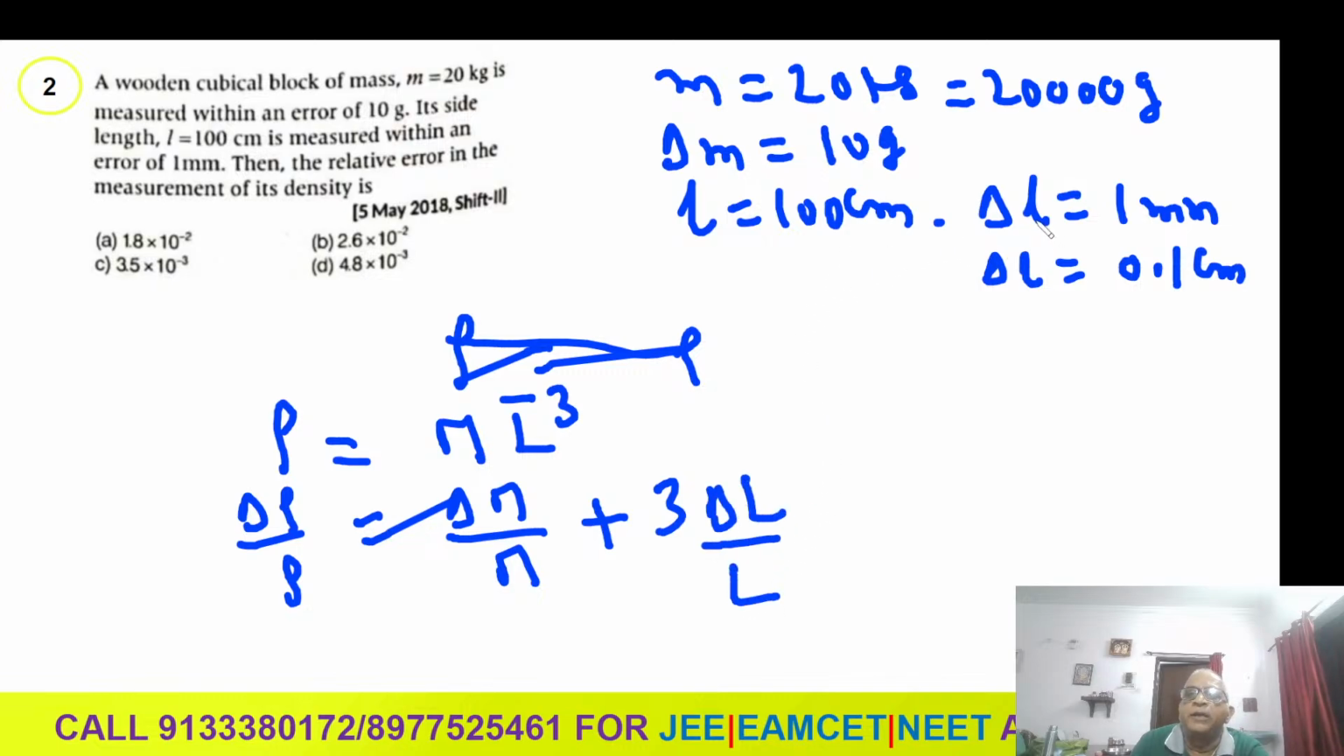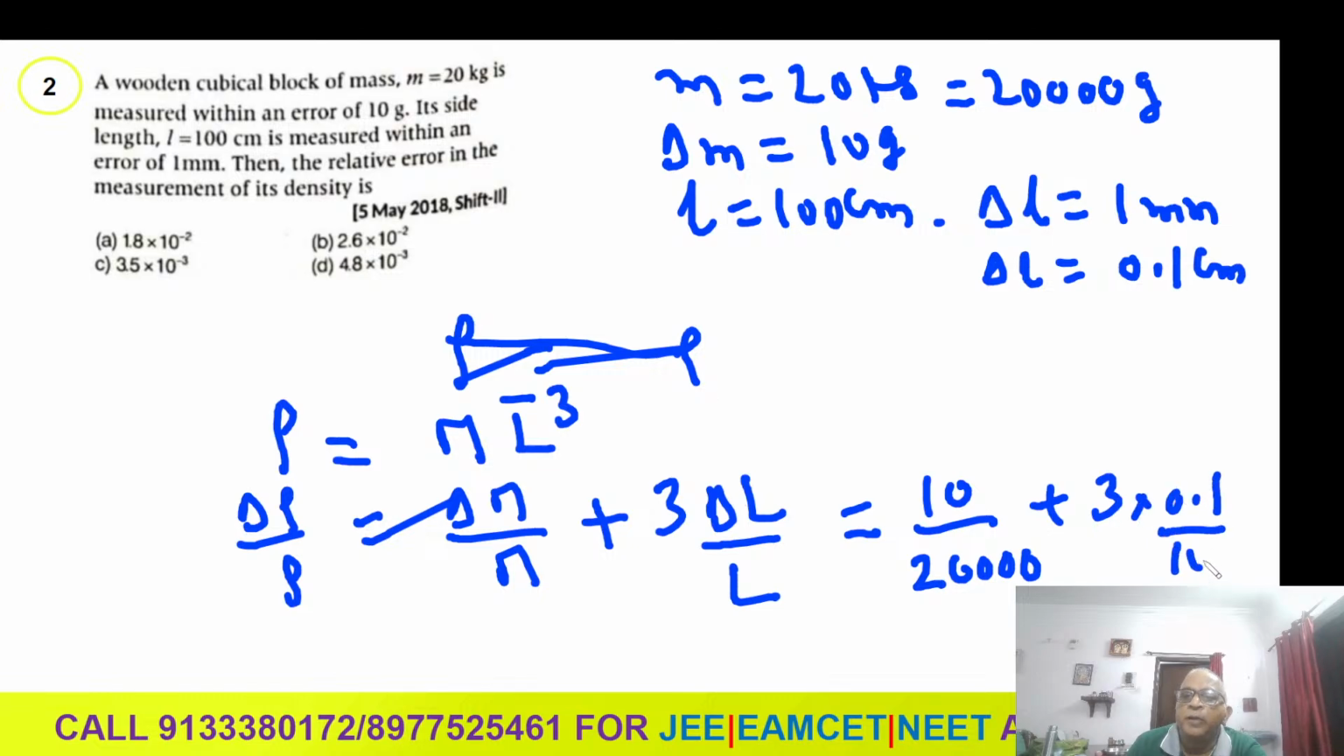You take this as capital letter only. You write delta M by M. What is delta M by M? 10 grams by 20,000 grams, plus 3 delta L by L. Delta L is 0.1 by 100. Both are in centimeters, no unit, and grams cancel grams. So the 0 cancels, giving 1 by 2000.